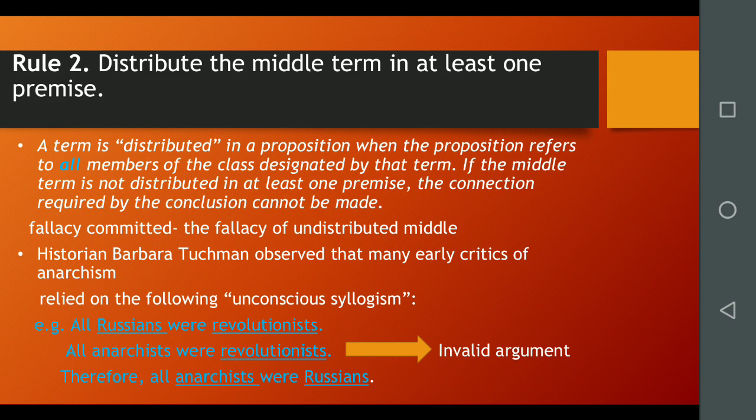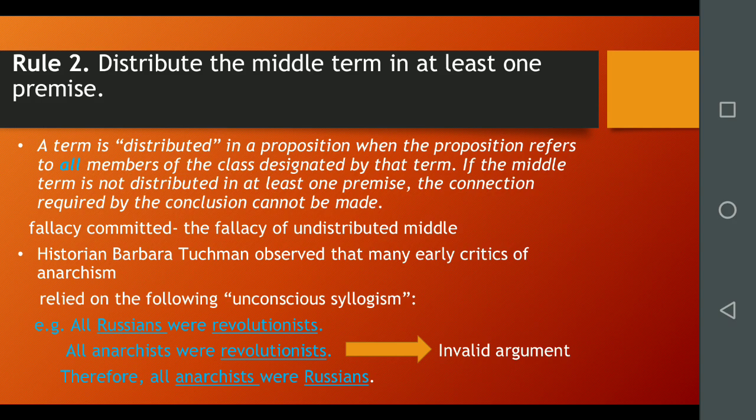Rule number 2, distribute the middle term in at least one premise. A term is distributed in a proposition when the proposition refers to all members of the class designated by that term. If the middle term is not distributed in at least one premise, the connection required by the conclusion cannot be made.